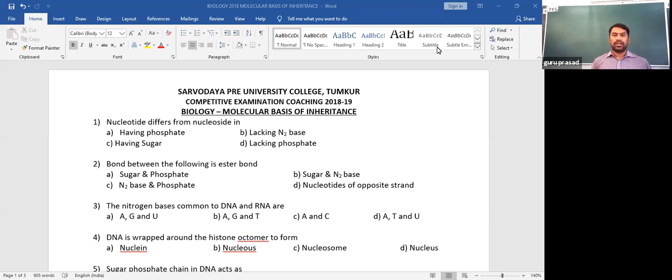So we are speaking about that molecule, and by various experiments, we are finally in a position to say that the nucleic acid is the molecule responsible for inheritance of characters. As you know, we have two types of nucleic acid, DNA and RNA. So we speak about both DNA and RNA. First of all, DNA is a type of nucleic acid found in the majority of living organisms.